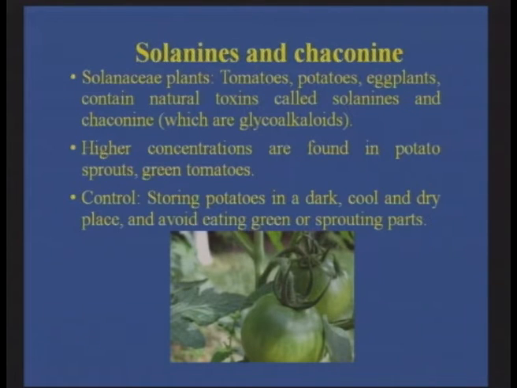So here is the photograph of the tomato. The tomatoes, the potatoes, the eggplants, they all contain natural toxins called solanins and chaconins, which are glycoalkaloids. The higher concentrations are found in potato sprouts and green tomatoes. Therefore you would have seen when you keep the potatoes, after a week or when it is hot and humid, the potatoes in your kitchen naturally start sprouting. So with these potato sprouts, you should be very careful.